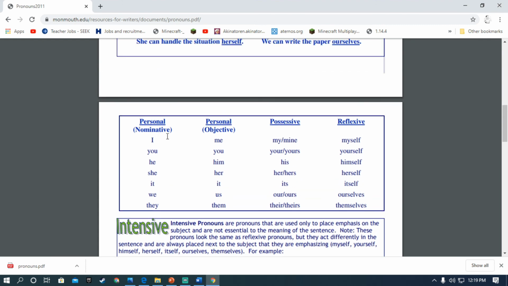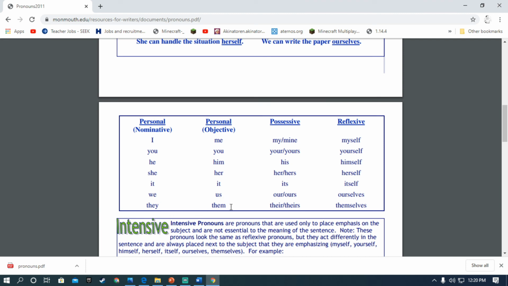Personal nominative pronouns: I, you, he, she, it, we, they. And personal objective pronouns: I becomes me, you is the same you, he will be converted into him, she into her, it stays it, we into us.